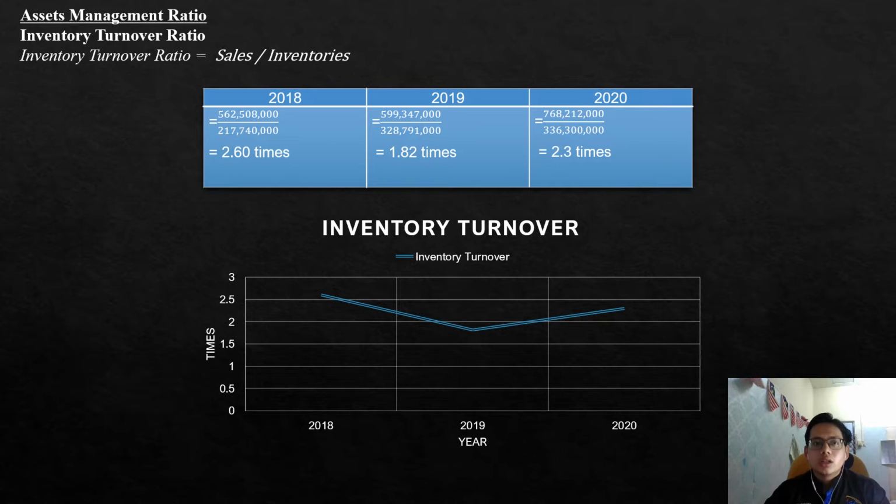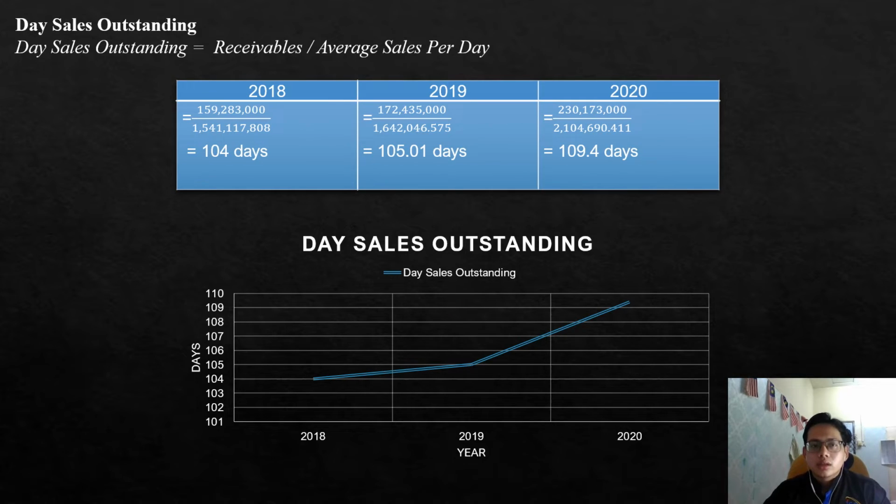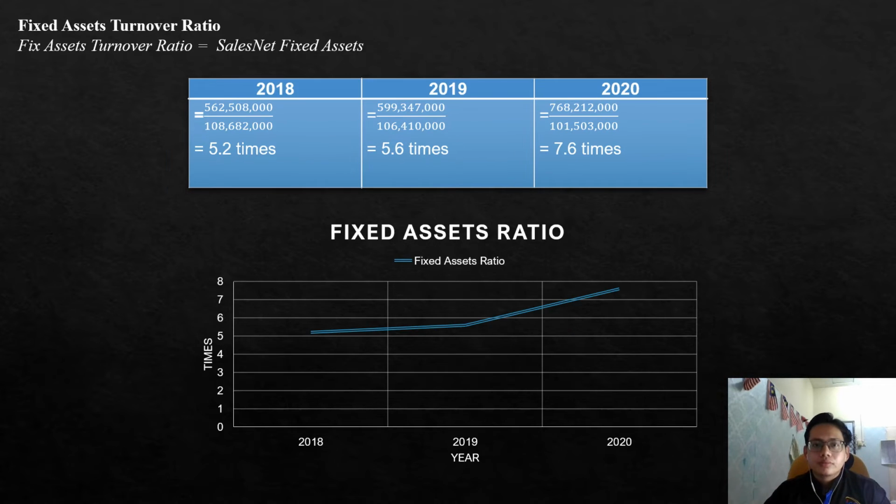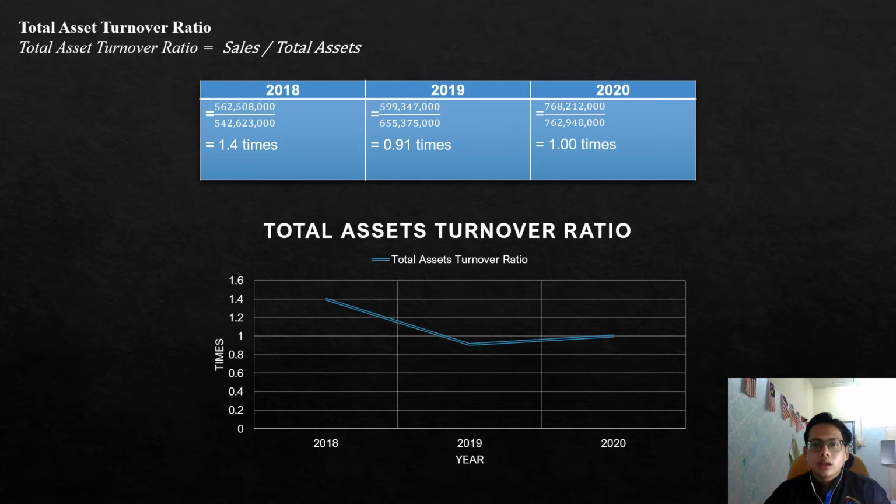Next is the asset management ratio. This is their inventory turnover ratio, which shows inconsistent growth. Next is days sales outstanding, which shows a decline then incline pattern, which is a positive growth for them. And the fixed asset turnover ratio also shows an incline pattern, but their total asset turnover ratio shows inconsistent growth.